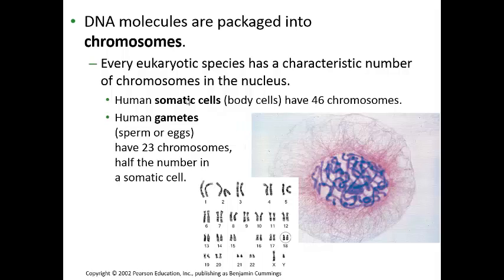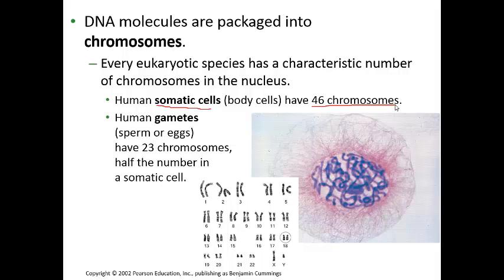Our normal body cells are referred to as somatic cells. Somatic cells have 46 chromosomes total, or they have 23 pairs of chromosomes. And the fact that they have pairs should make some sense to you because you inherit one set from your mom and you inherit a second set from your dad. So you get 23 chromosomes from mom, you get 23 chromosomes from dad.